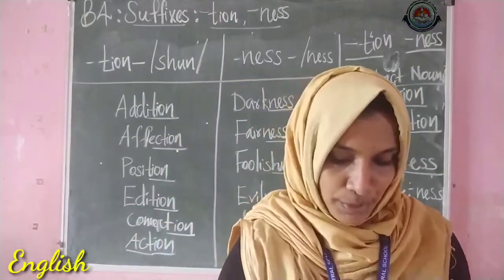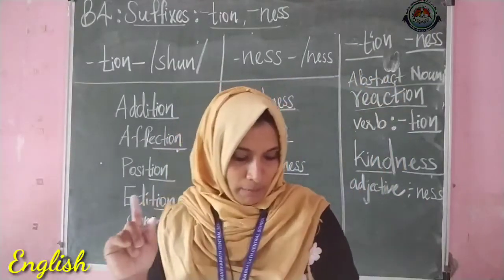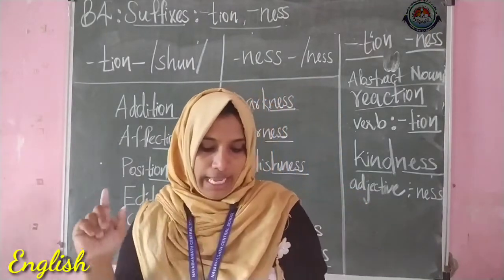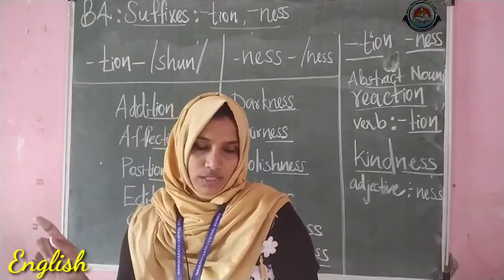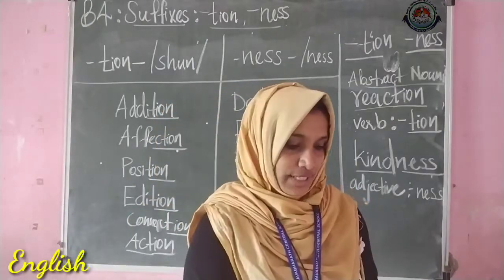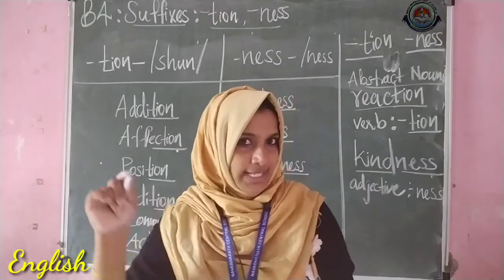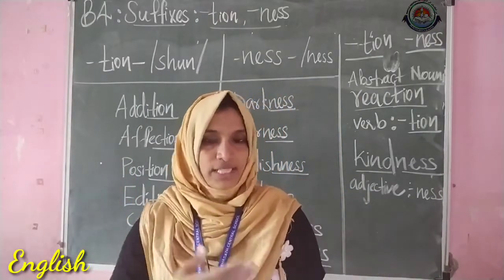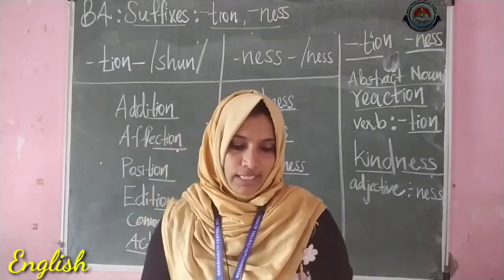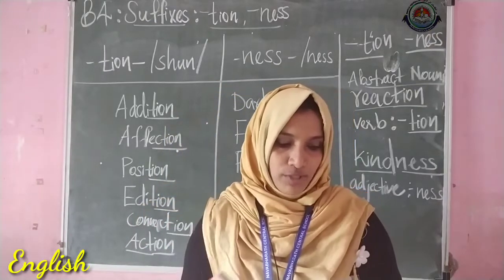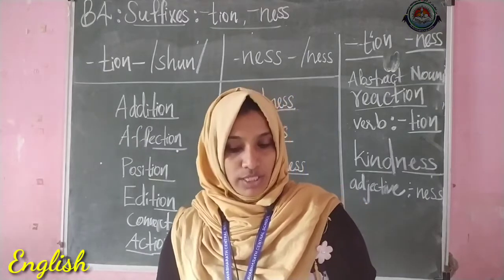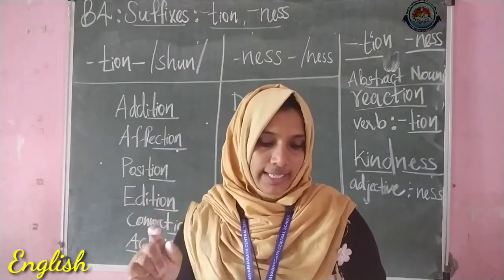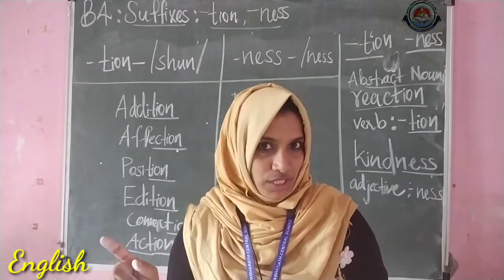And let's see your PQ, practice questions, from page number 30. Create abstract nouns by adding tion and ness correctly to the words. Like the same way that we did in the workbook, you have to do this by adding tion and ness. You have to make these abstract nouns. Then see the last one, question number 6. Make sentences with these concrete and abstract nouns. Foolishness, construction, ladder, Karnataka.